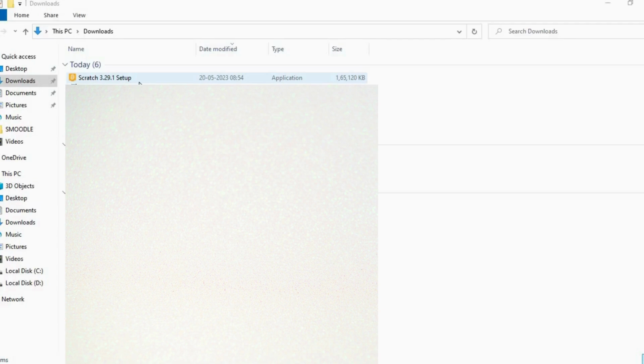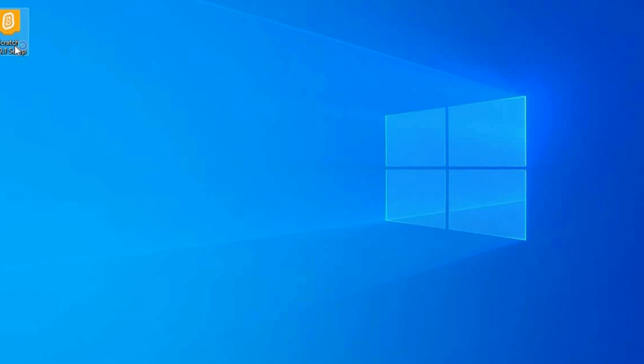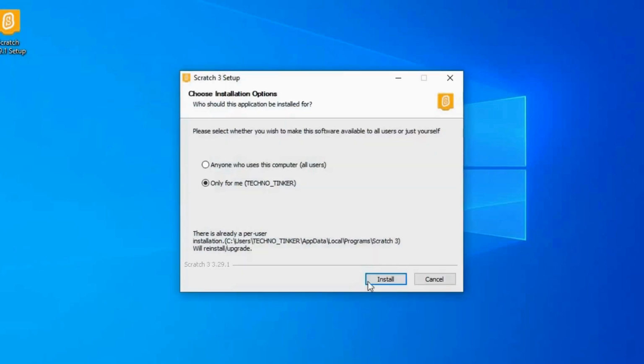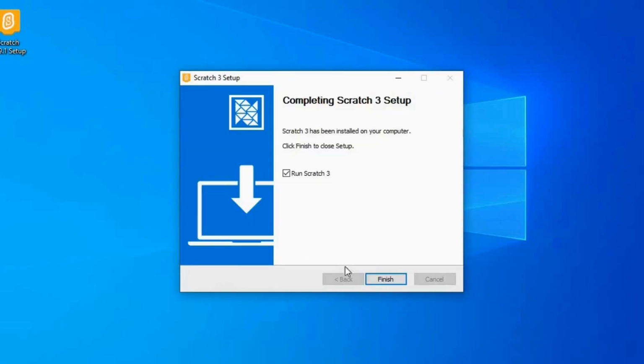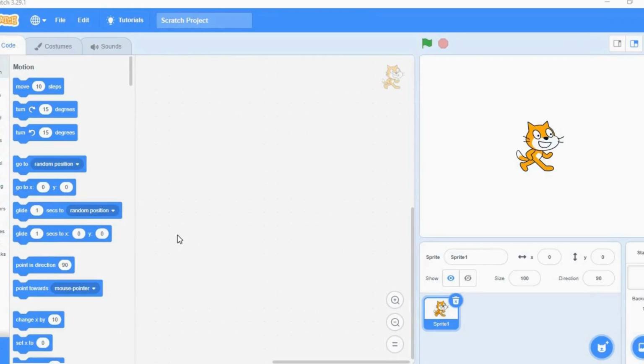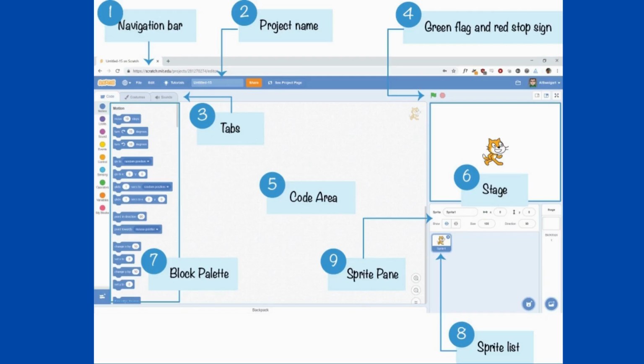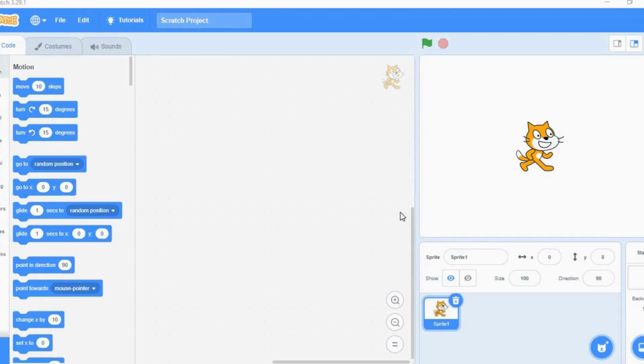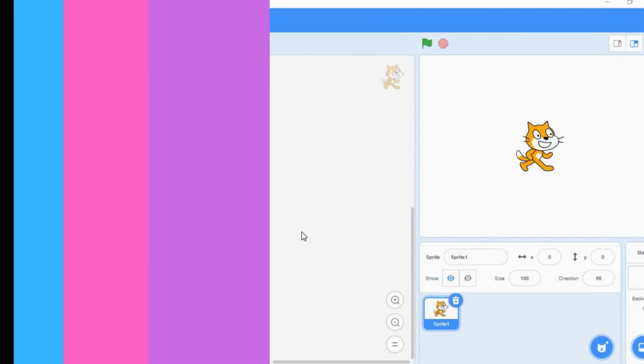The downloaded setup file is available in Downloads in Computer. Then, click and start to install the file. Click Finish right here. Then the Scratch app will load here. And now it's done, and this is the Scratch user interface. Here, we're gonna start doing projects with Scratch.